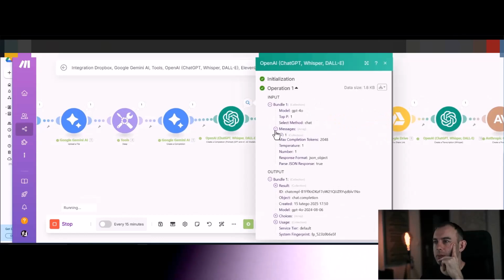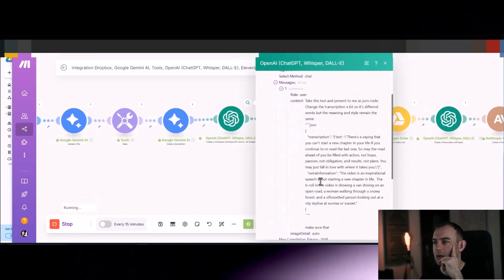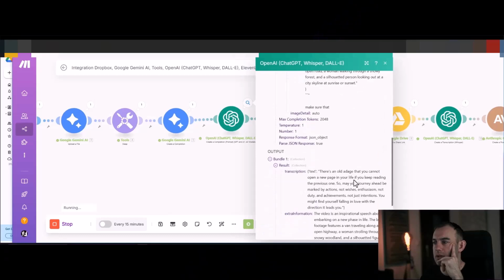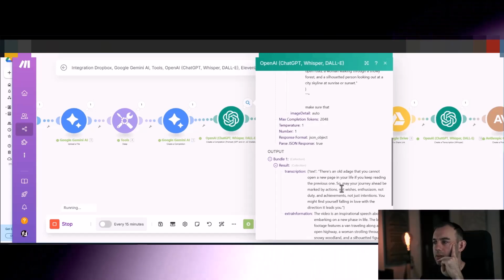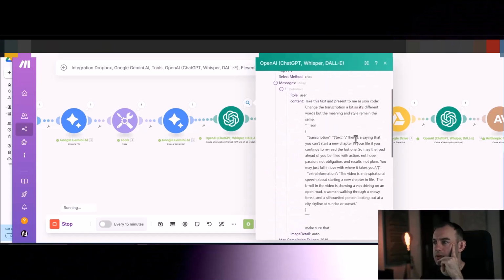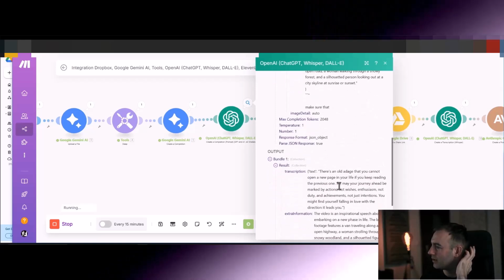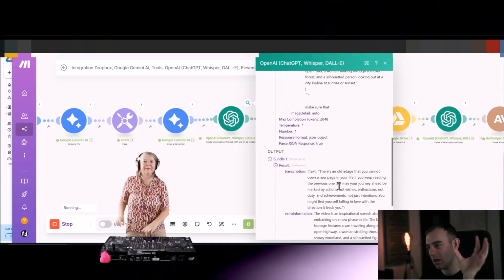This one, input, message, that's the transcription, and the output. There's an old adage that you cannot open a new page in your life if you keep reading the previous one. There is a saying that you can't start. So you see, it's basically saying the same things in other words. So it's like a remix.